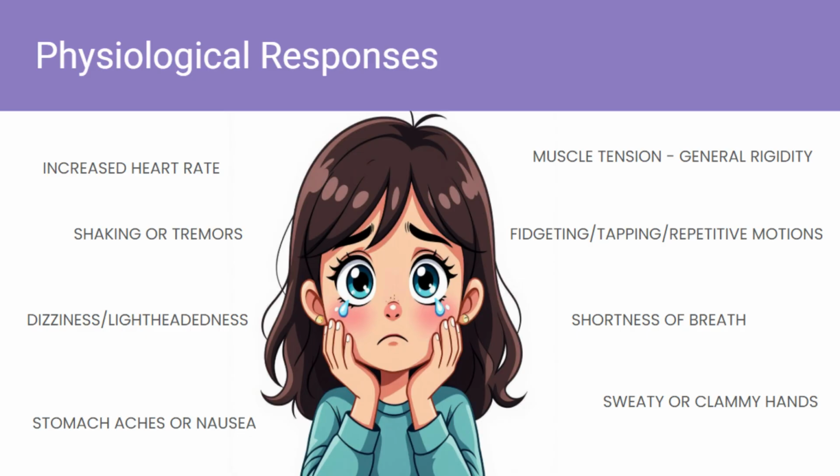Increased heart rate. You might notice the child's pulse is rapid, or they say their heart feels like it's racing. Shaking or tremors, the child may get on the floor and almost look like they are convulsing. They may feel dizzy or have a sense of lightheadedness. Their stomach may ache or they feel nauseous. They may start to fidget, tap, rock or make repetitive motions. Also they may find it hard to breathe and have sweaty or clammy hands.